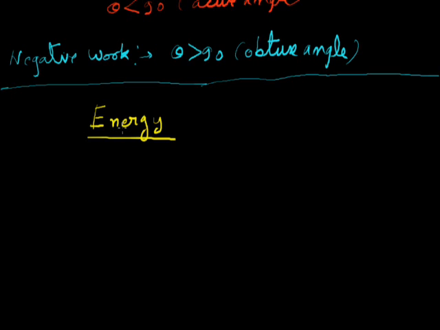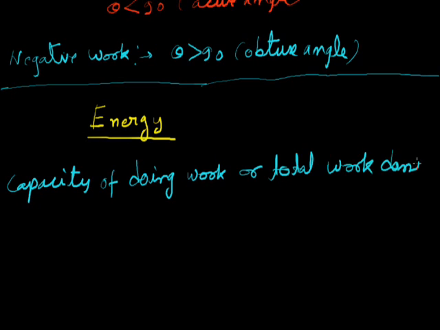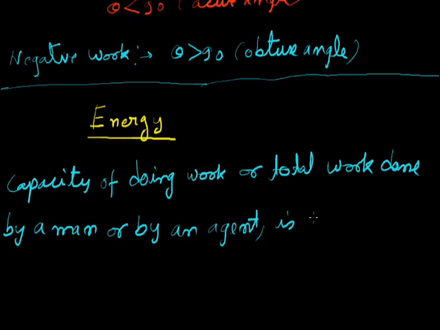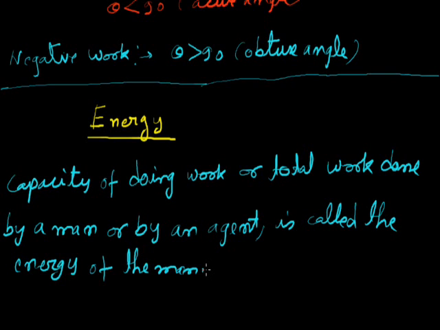So what is the capacity of doing work? This is the definition: the capacity of doing work or total work done by a man or by an agent is called the energy of the man. Unit of energy is the same as the unit of work because work is converted to the energy. That's why units are equal.